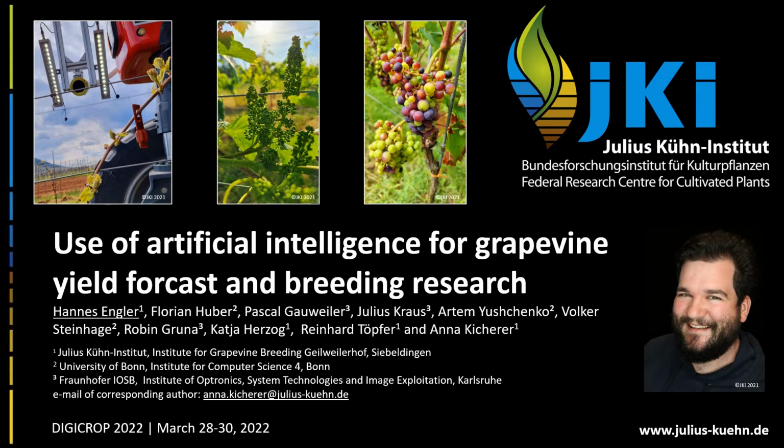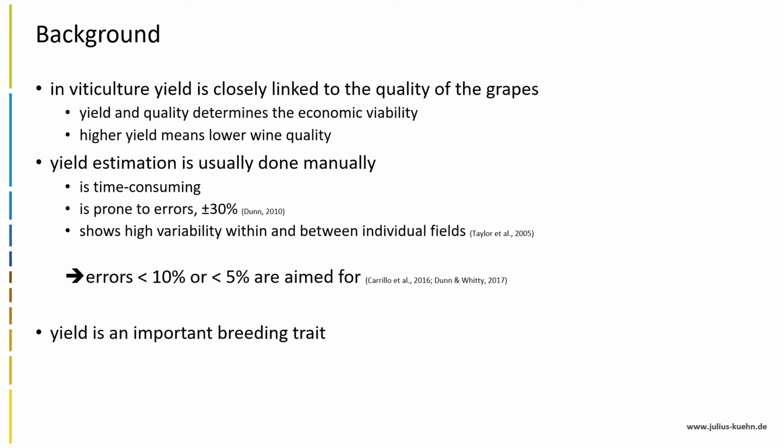Today I will talk about the use of artificial intelligence for grapevine yield forecast and breeding research. First, I want to give you a short overview of the importance of yield in viticulture. Especially in viticulture, yield is linked closely to the quality of the grapes. These two parameters determine economic viability.